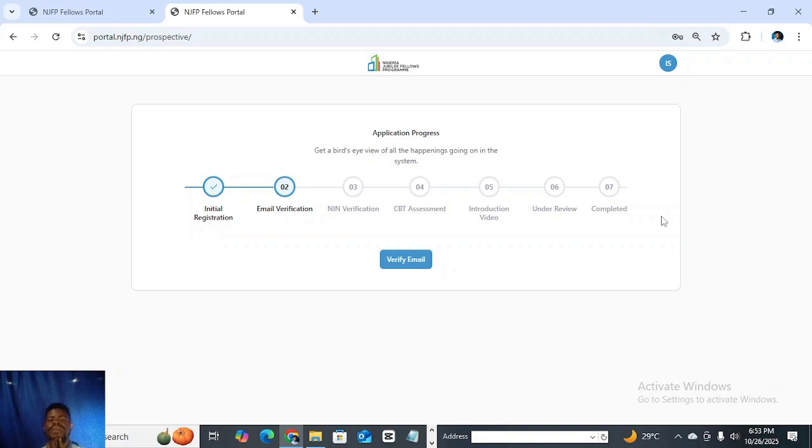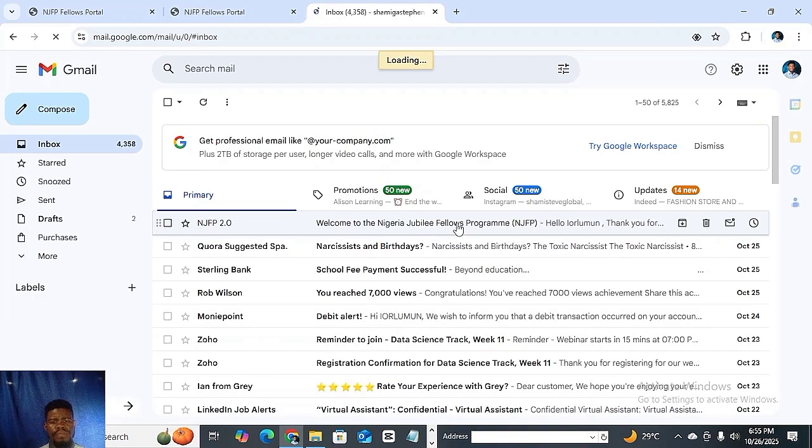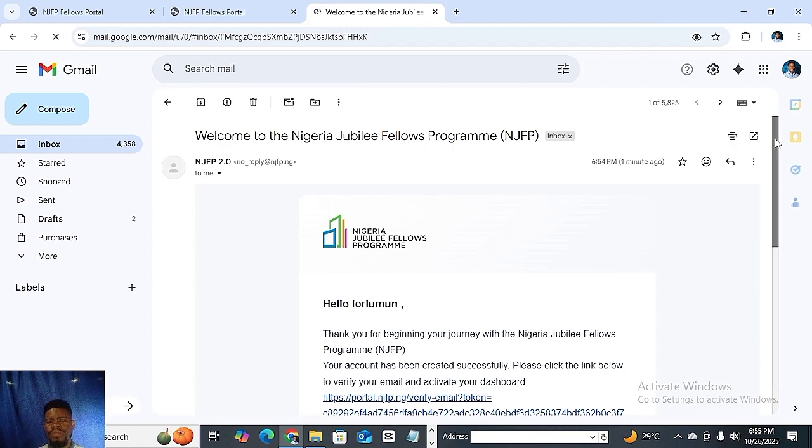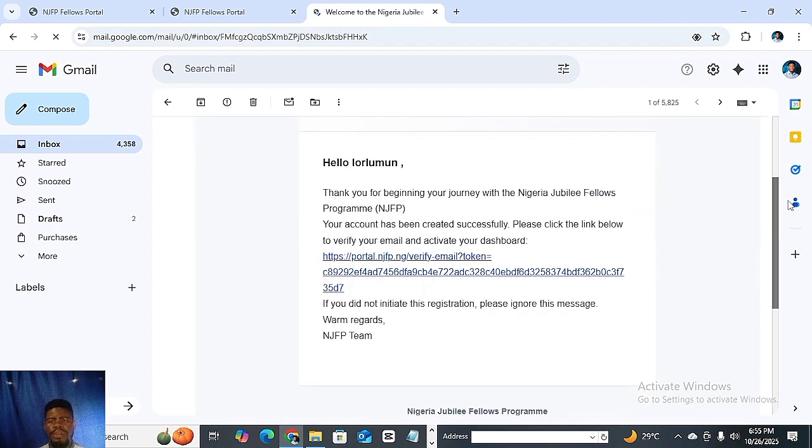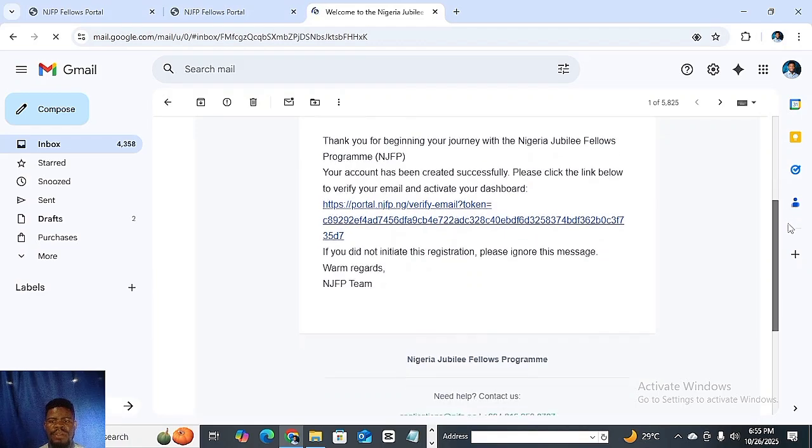It has submitted successfully. I am here now to verify my email. So you click on that verify email. Very, very important, right? Click on that verify email. They will send a mail to your email, the one you provided earlier while you were filling this form from the second phase. So look, I've sent a mail. So I'm going to click on this link. I'll confirm it, and then it will take me back to my dashboard where I can continue with my registration.